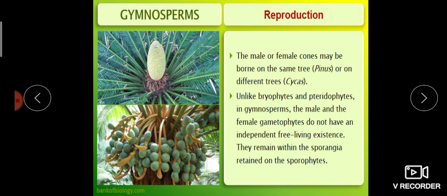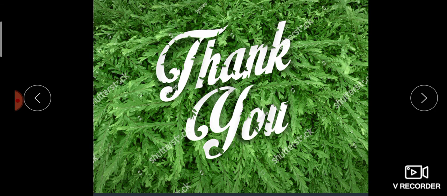So these are about gymnosperms. Gymnosperms are very easy. They are a link between pteridophytes and bryophytes. In gymnosperms there are more characters similar to angiosperms. So these are about gymnosperms. In our next class we will discuss the angiospermic group of plants.